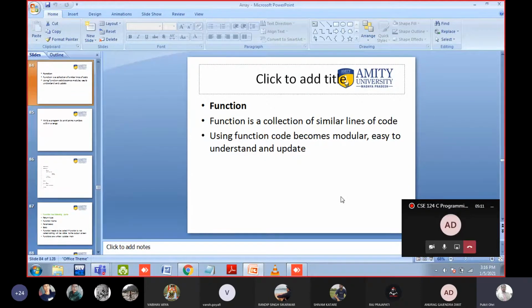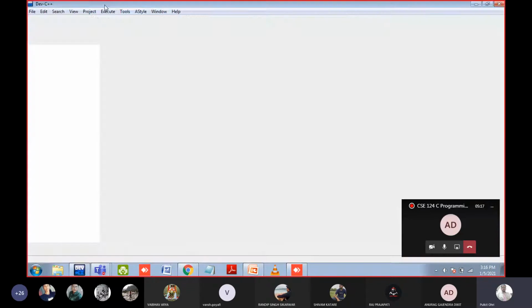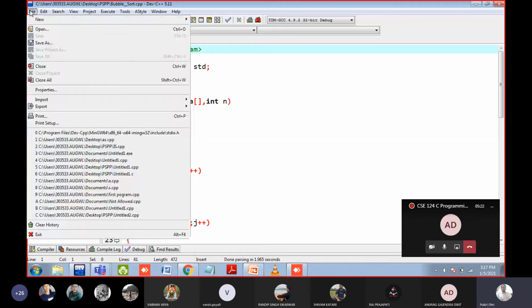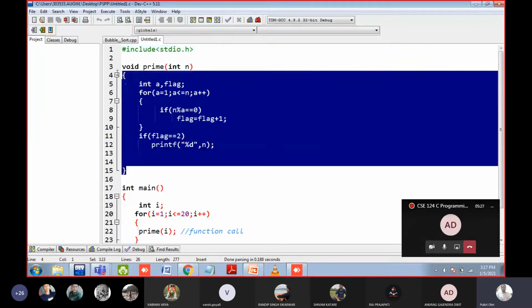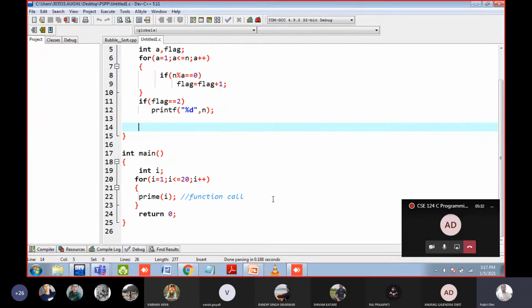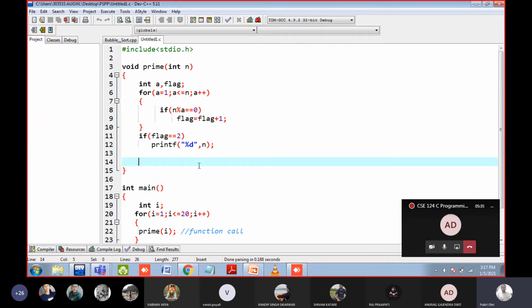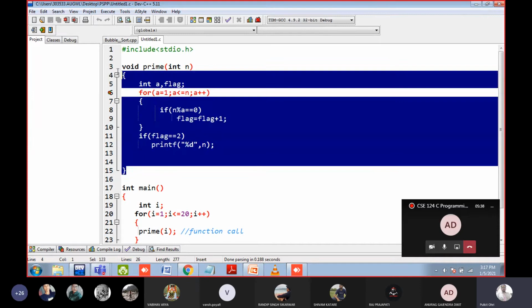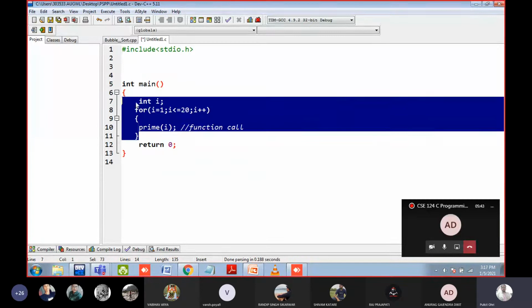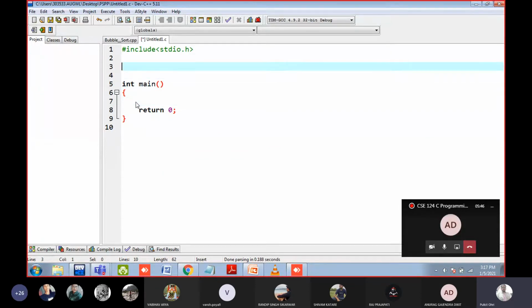That is the advantage. Now the syntax of a function, I will tell you one more time, just for revision purposes. Let me create a file. Actually, main is also a function. Okay. So how can we create a function? We have to create a function outside the main. So let us create a function.